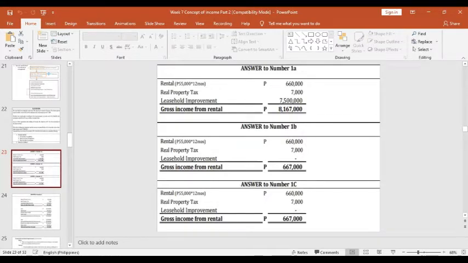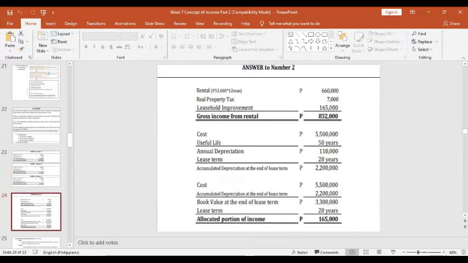When it comes to the gross income from rental, only the monthly rental times 12 months in 1 year and the real property tax must be included. So the leasehold improvement before and after the completion shall not be included. Only number 1, which is on the date of the completion of the improvement.